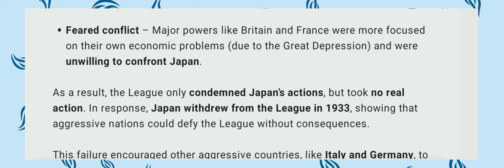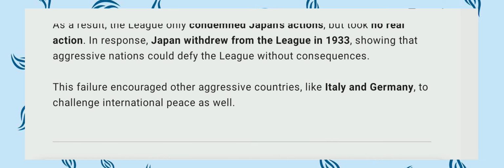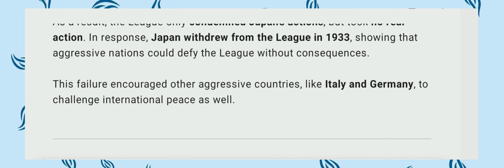After the First World War, the League of Nations was formed to maintain peace in the entire world. But in this case, the League of Nations totally failed. The failure of the League of Nations was a cause of the Manchurian crisis.